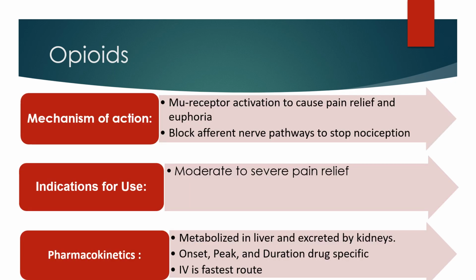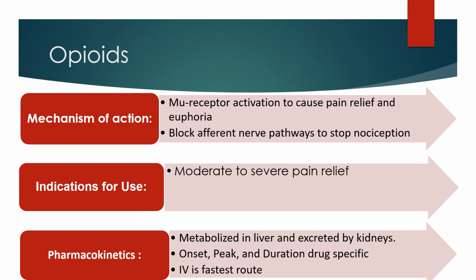If the patient isn't being well controlled with non-opioids, or if it's moderate to severe pain, the provider may order an opioid or narcotic medication. There are several types of opioids, but I'm only going to focus on the more common type, which is the mu receptors, which are pain-blocking receptors, and they are actually called opioid agonists.